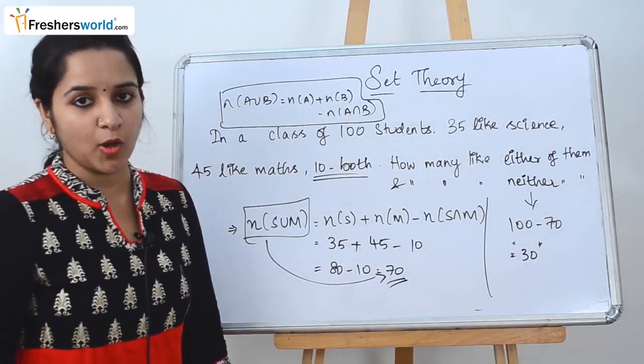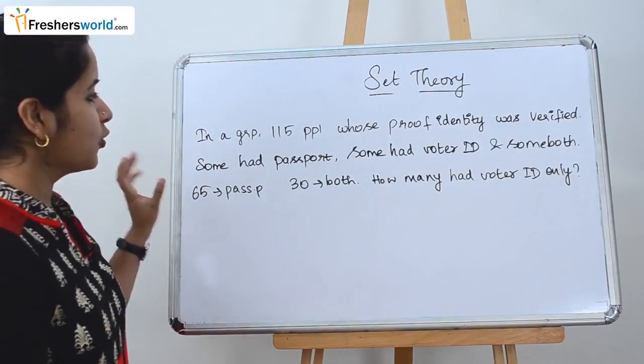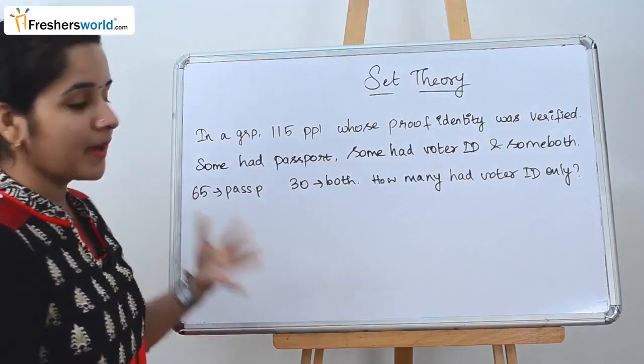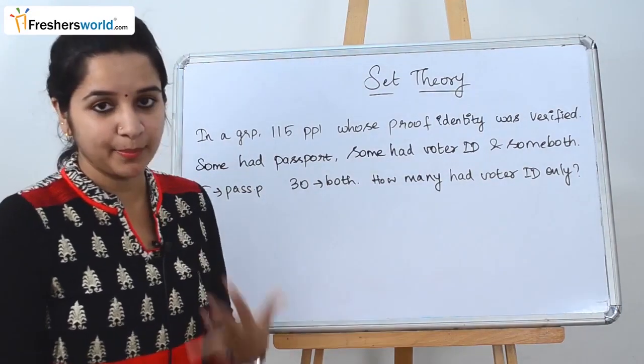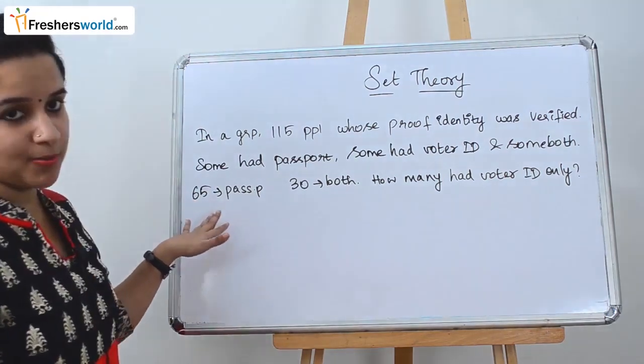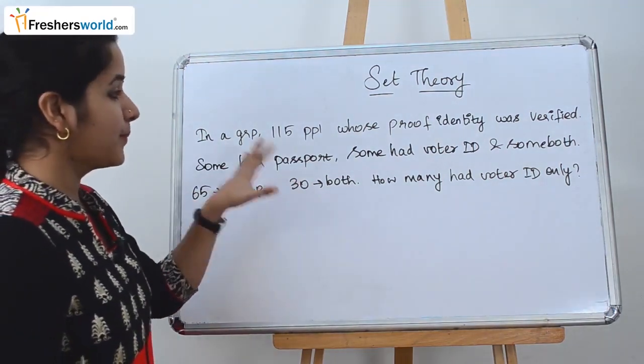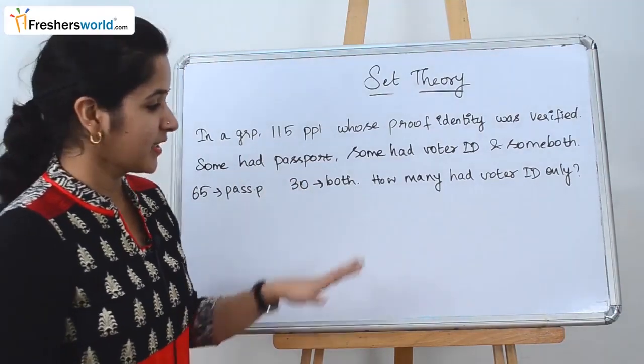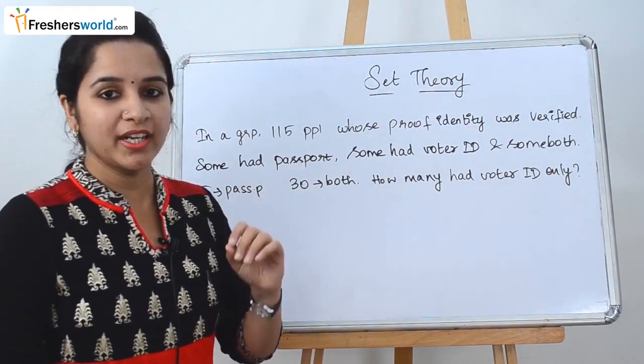So let's solve another problem. The next question that they have given is: in a group of 115 people, their proof identity was verified. Some had a passport, some had a voter ID and some had both. The number of people who had a passport is 65 and the number who had both passport and voter ID is 30. The question is how many had voter ID only.